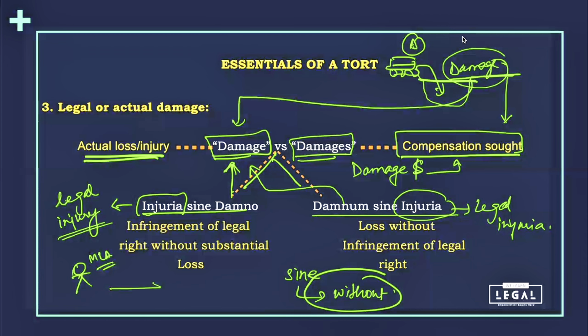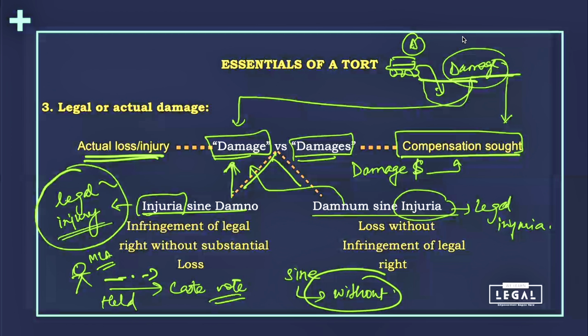Now he had to go and cast his vote to show his support for his party, right? But on the way, when he was going, he was held by the police and he was not allowed to go and cast his vote. Now in this situation, this person had the right to cast the vote, right? But he could not. So इनका legal right जो था वो abridge हुआ है, yes for sure.